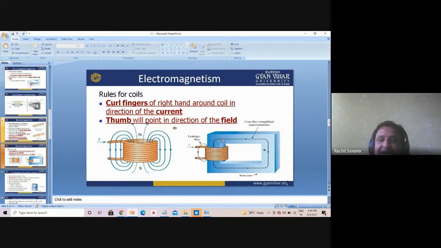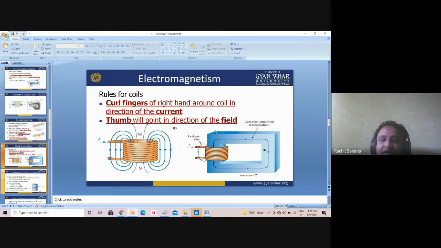If alternating current is there, we always say phi is proportional to I. If current is of alternating nature, then what will happen? You will find the flux is also of alternating nature. So the flux will move. Here we have the primary, and the other one is the secondary winding. Understand? So this is the flux linkage. We can understand with the help of this.